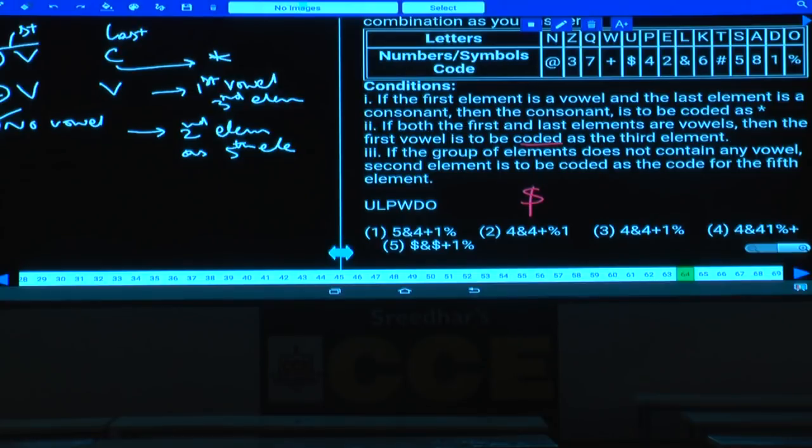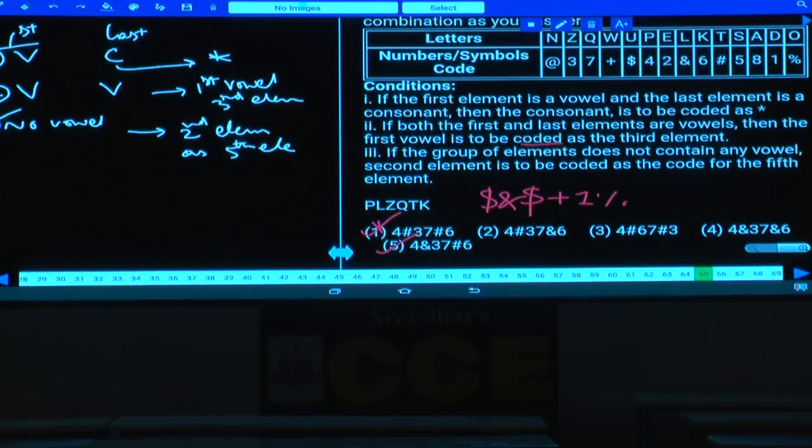The first one is dollar, and the second one is L. L is end, and next one is dollar. W, D, O. W is plus, and D is 1, and O is percentage. Dollar plus 1 percentage is given in choice 5.